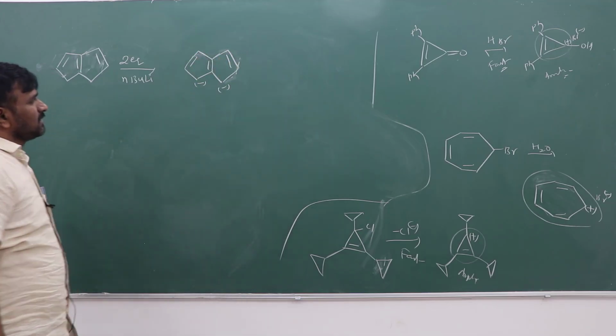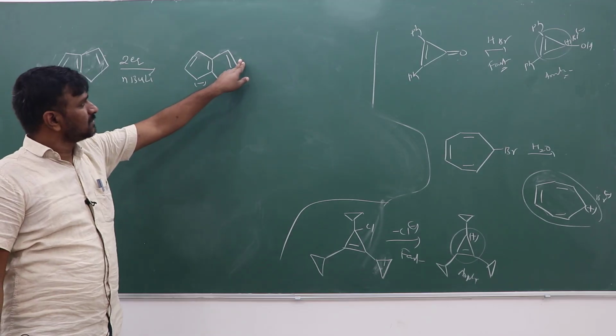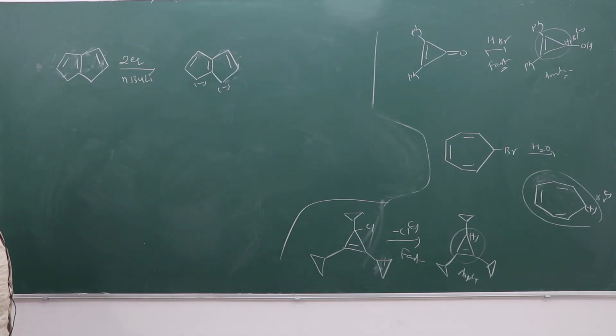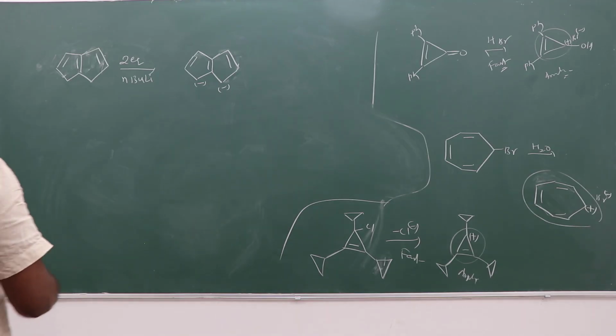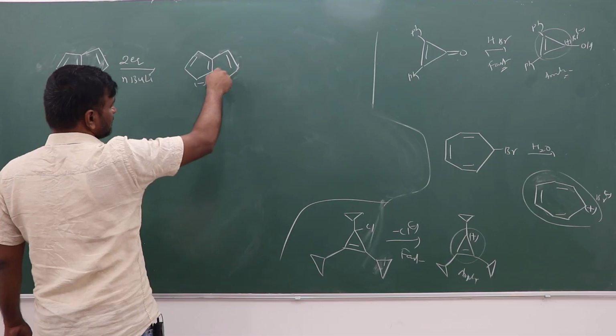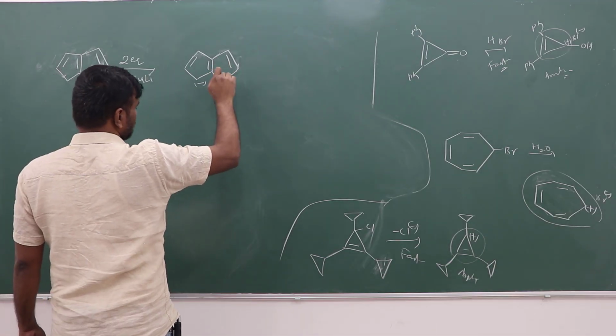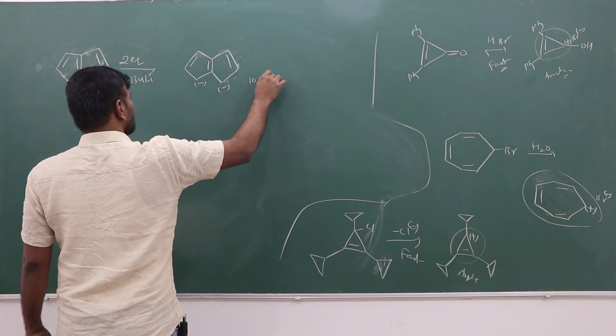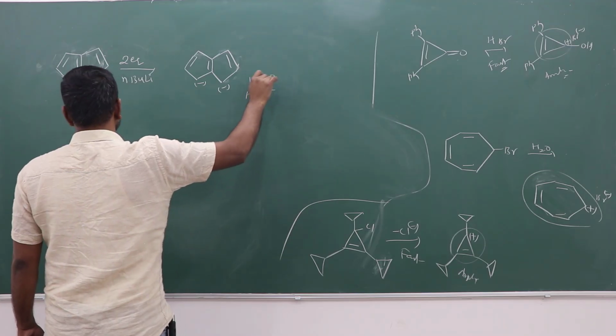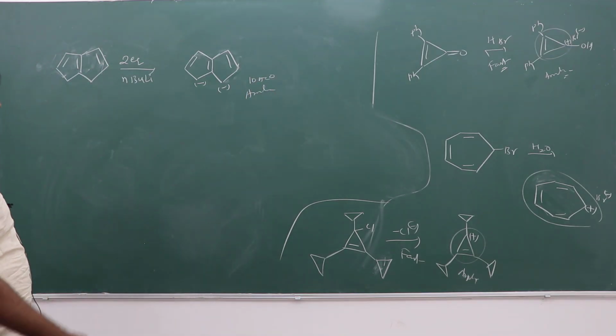Here it is. Sorry, here it is. That is not correct. So it's happening. Okay, so total is how many electrons? 6 pi and 4 pi. 6 and 4, 10. 10 pi electrons. It is getting aromatic. Right? Somewhat.